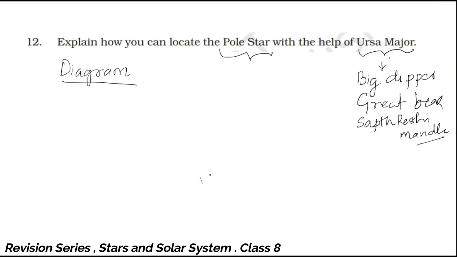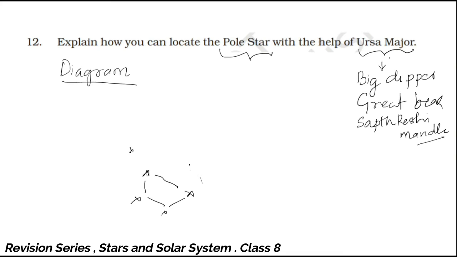and one such constellation is Ursa Major. Now if you draw this constellation, for example, I am going to draw it here. This is one star, this is another star, and two stars which are here, right? So you can make this almost a rectangle, and then you have to proceed in this direction.